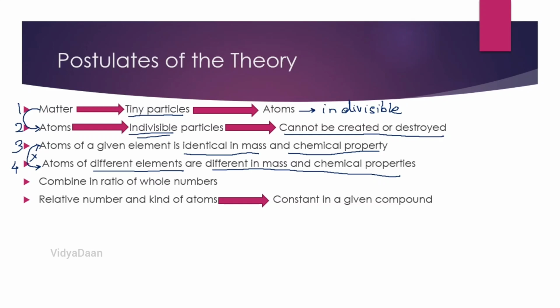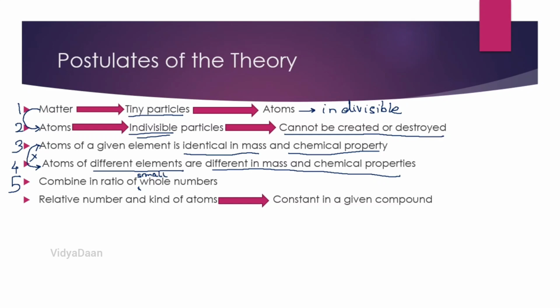Now moving ahead, the fifth point. It says that atoms combine in the ratio of whole numbers. Or rather, there is a small correction here: combine in the ratio of small whole numbers.